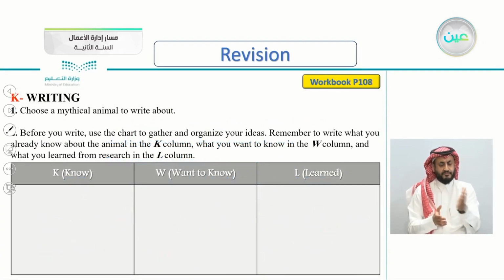Going to exercise K here, writing. From the name itself, you'll be writing here. Page 108. Choose a mythical animal to write about.